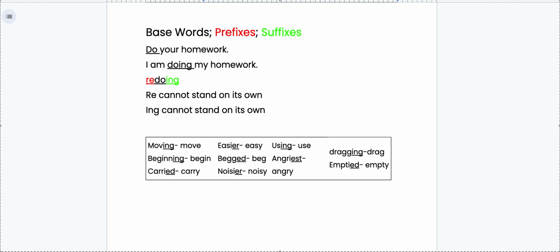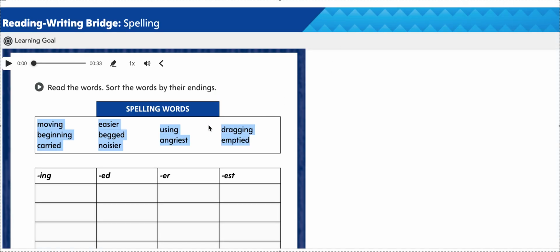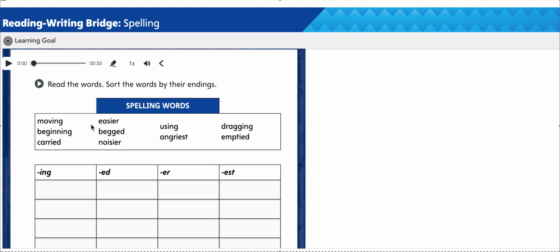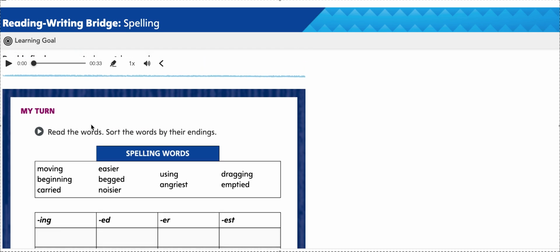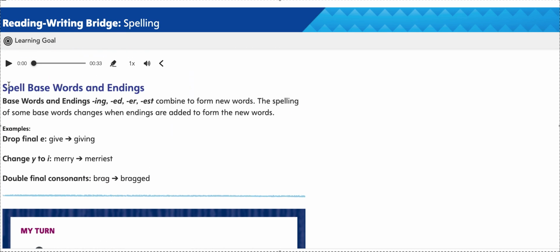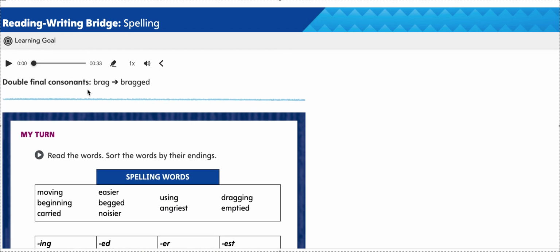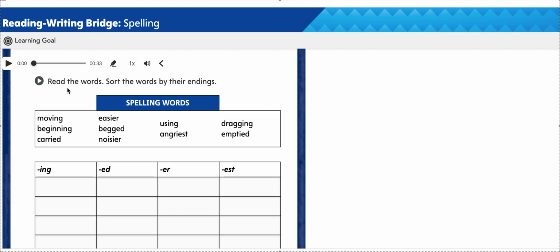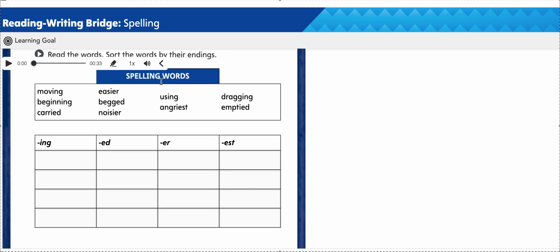In your textbook, on page, I'm trying to find it really quick. It's on page 123. I'm going to click on it right here. On page 123 in your textbook, it is now your turn. You are going to spell the base words and then you're going to add the endings. So here's what it says to do. It says to read the words and you're going to sort the words by their endings.